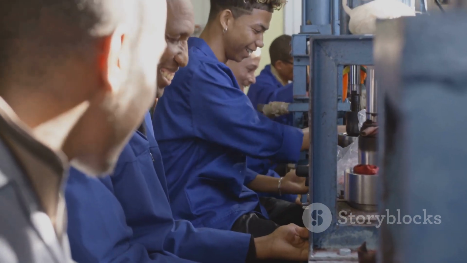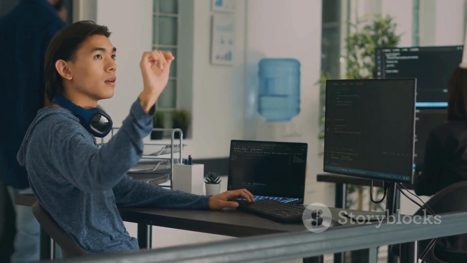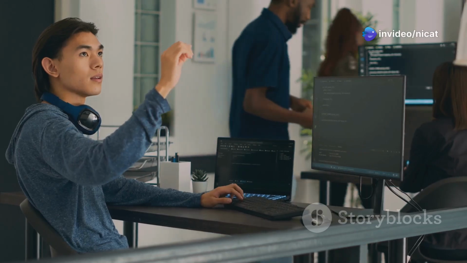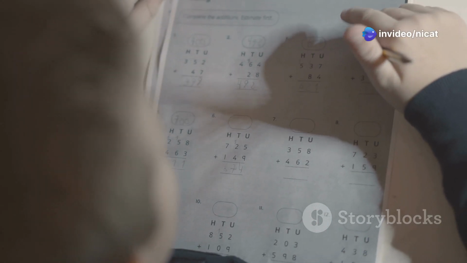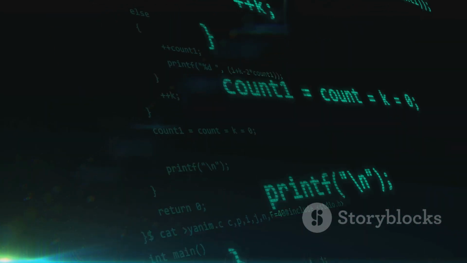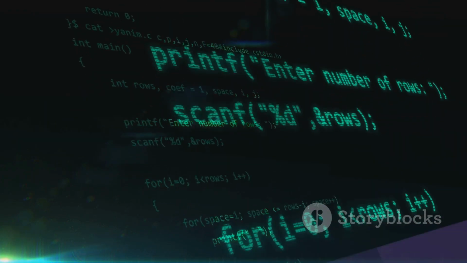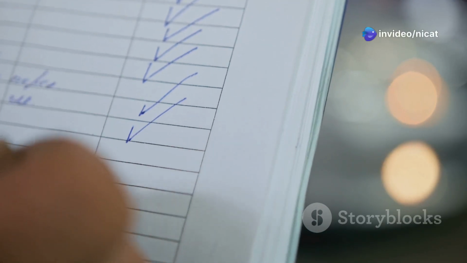Loops are like tireless workers. They repeat a block of code multiple times, saving you from writing the same code over and over again. The for loop is perfect for tasks where you know the number of repetitions in advance. for (int i = 0; i < 5; i++), this code will run 5 times: cout << "Iteration: " << i << endl; The while loop is ideal for situations where the number of repetitions depends on a condition.